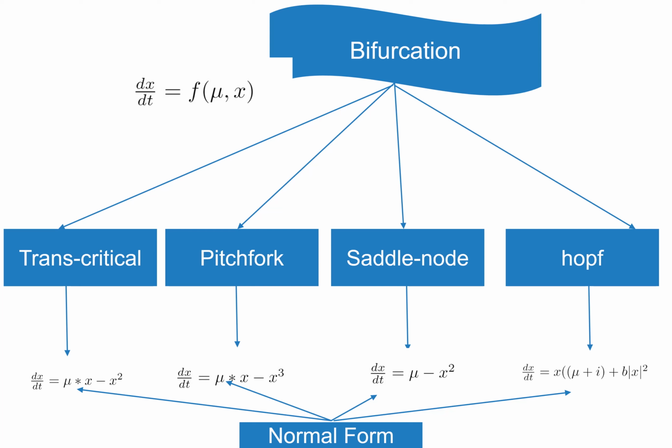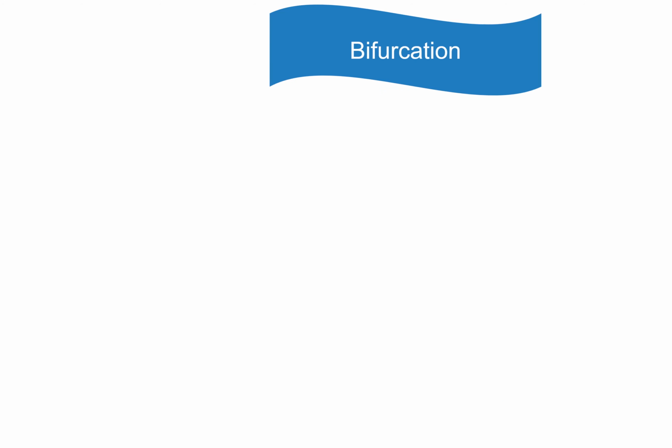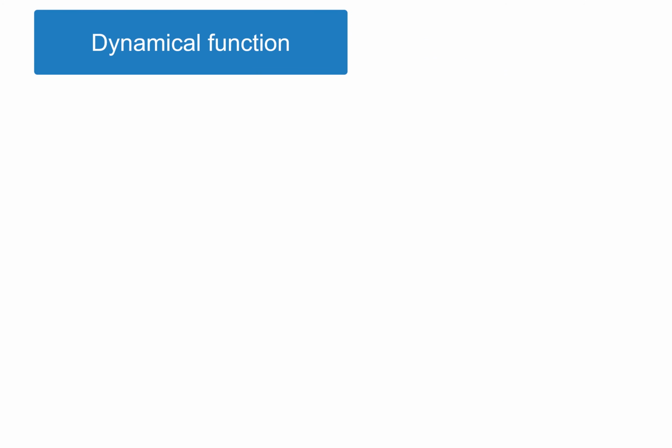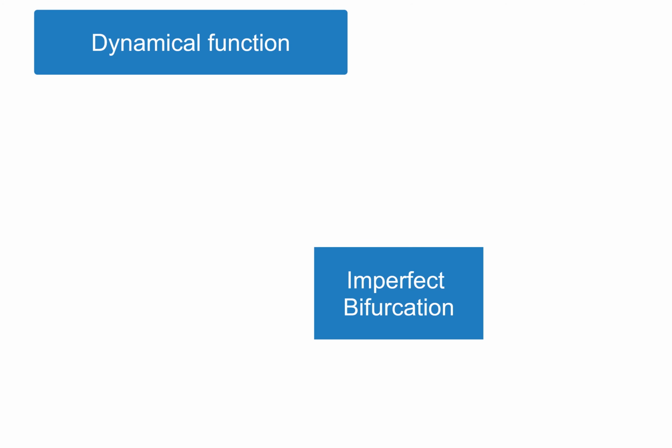The concept of the normal forms is that there is only a certain class of instabilities that exist in a dynamical system, and these are called the normal forms. These normal forms give us great insight into what is actually driving the physics and the stability itself. And now we look at the question of how well the bifurcation holds up under perturbation. Are they structurally stable? And this will be explained with the concept called imperfect bifurcations.